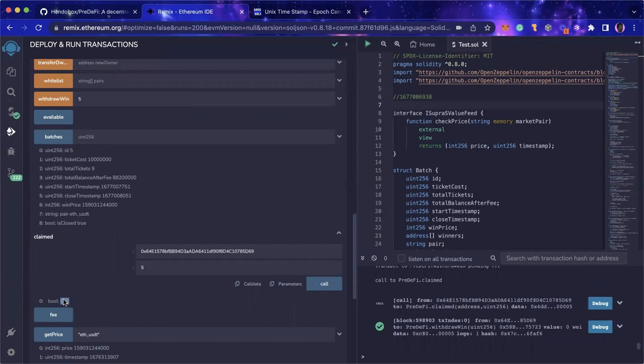So you see, that is the prediction market for the pre-DeFi team, Gitcoin hackathon by Mantle Network.